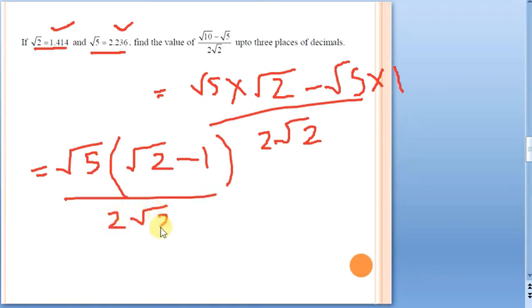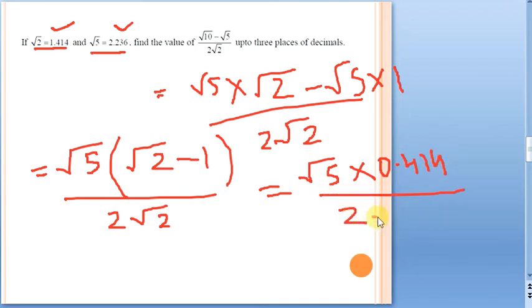Okay, now see here, we know root 2 value, which is 1.414 minus 1. 1.414 minus 1 is what? 0.414 only. So that is root 5 into 0.414 by 2 root 2. Again, if you see, there is an irrational denominator. Always what will I do? Rationalize it, multiply with root 2 and also divide with root 2 here.